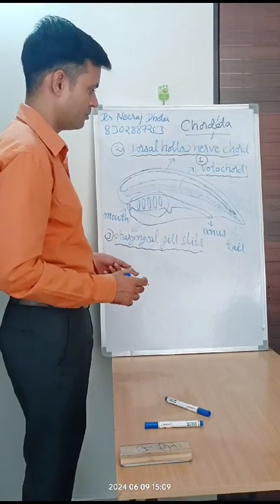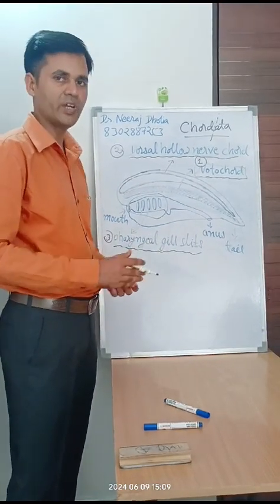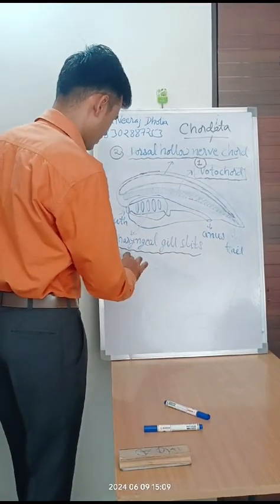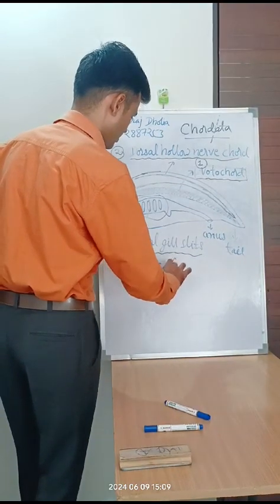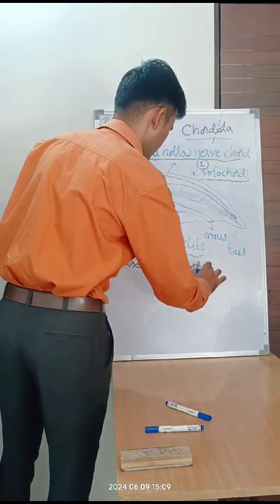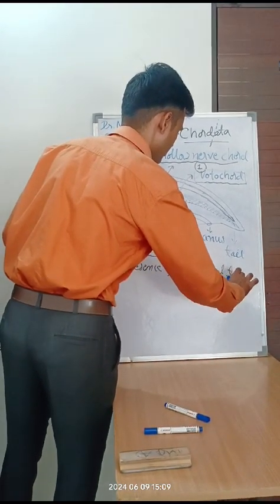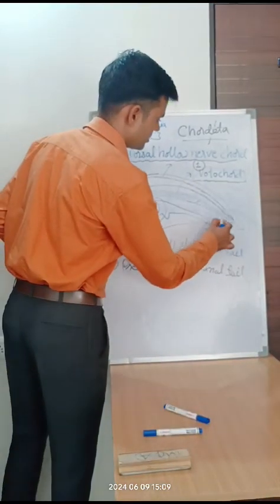One more character is there, known as the fourth fundamental character, and that is the presence of a post anal tail. Presence of the post anal tail, that is this region.